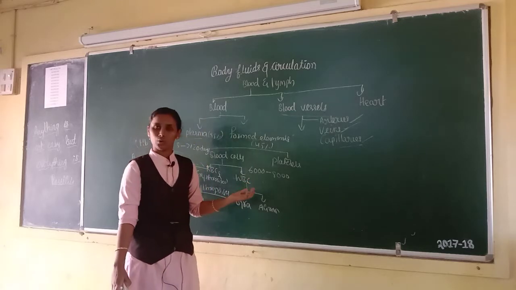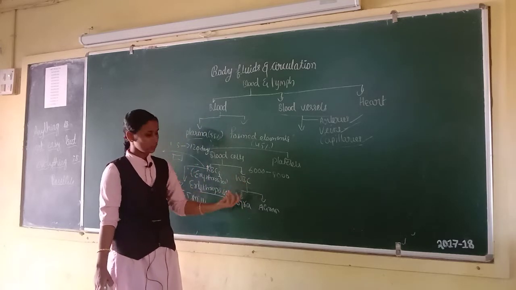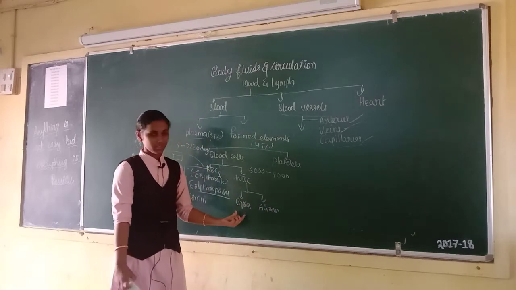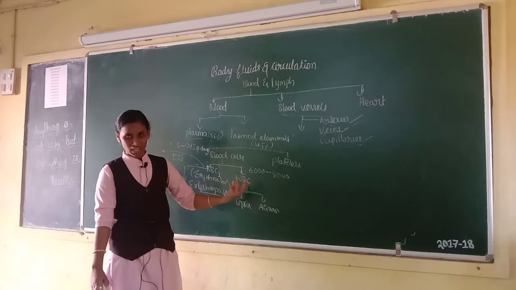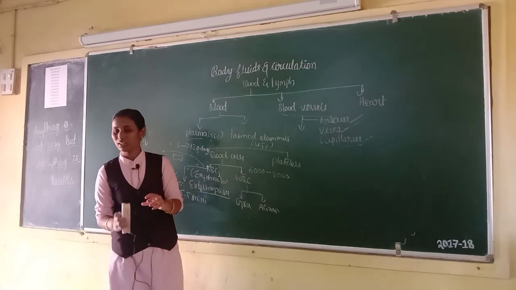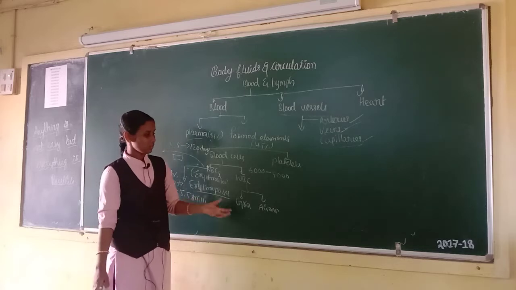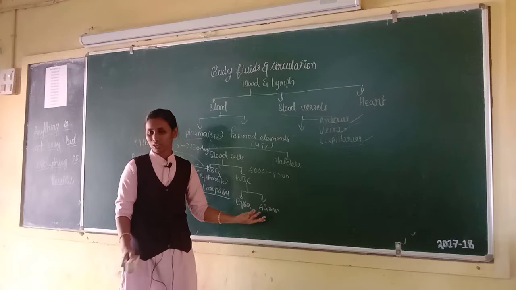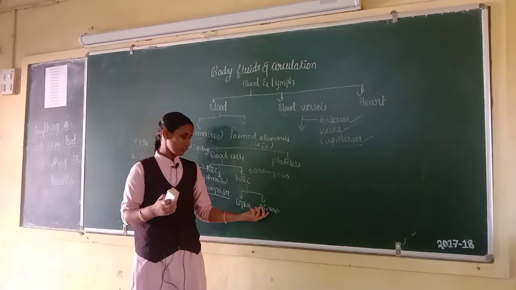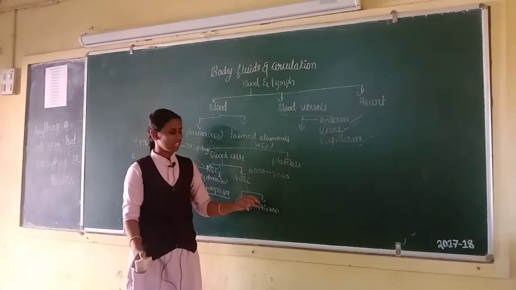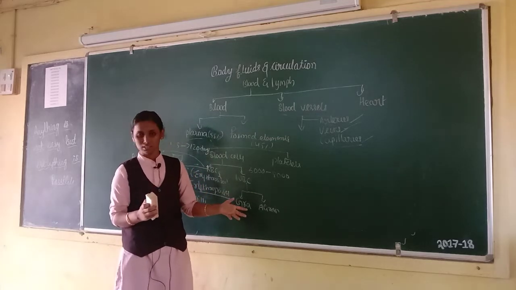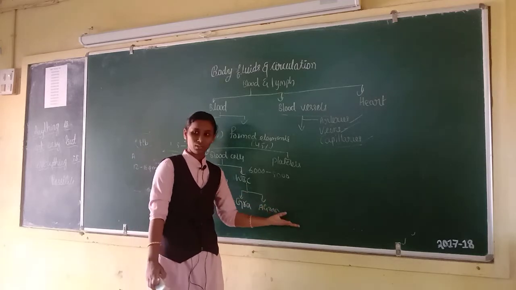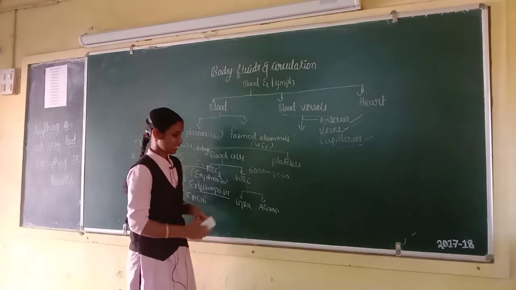And we are classifying the WBCs into two types. First one is granulocyte and agranulocyte. Granulocyte means WBCs which have a granule-like structure in the cytoplasm. That type of WBCs are called granulocyte. And agranulocyte means WBCs which do not have a granule-like structure in the cytoplasm. That type of WBCs are called agranulocyte.